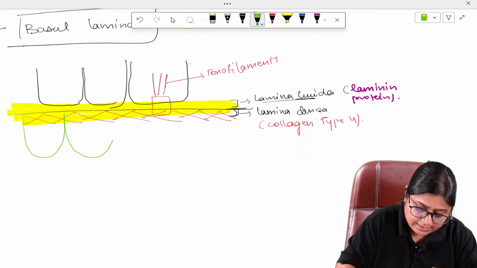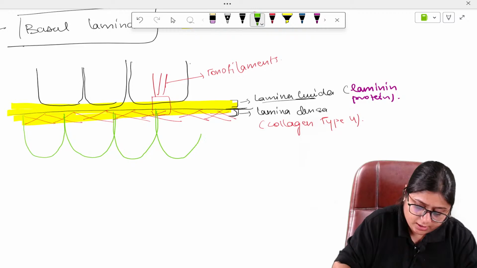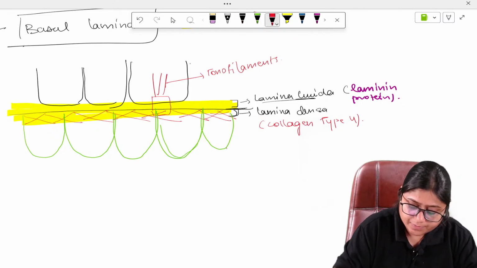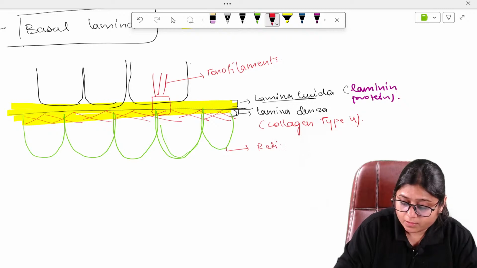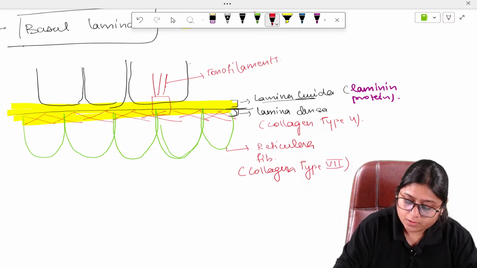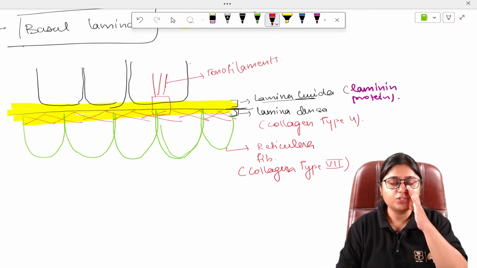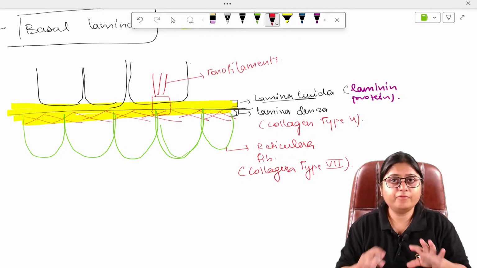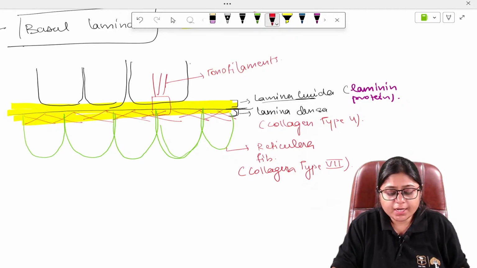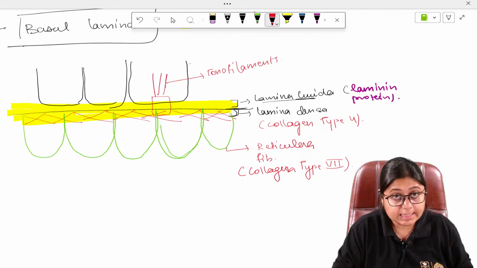Now, below this, there are fibers like this. From the connective tissue, they come to the basement membrane. These are called reticular fibers or collagen type 7. So here in the lamina densa, there are two collagens. Number one is collagen type 4, which forms the layer, and there are reticular fibers which come from the connective tissue and get inserted into the lamina densa.